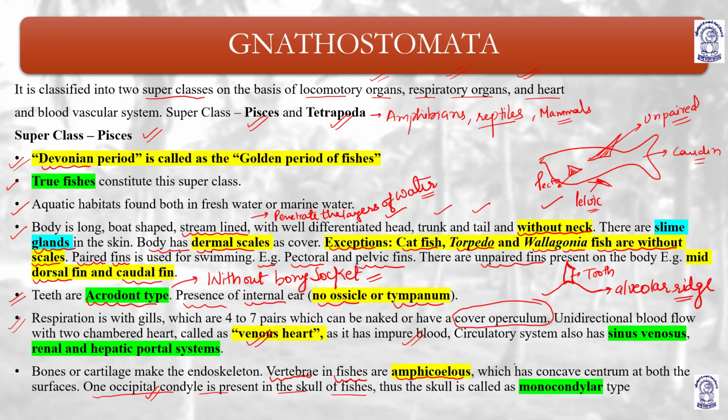They have paired fins and unpaired fins both. Paired fins are pectoral and pelvic, and unpaired fins are caudal and mid dorsal fin. Scales are not present in catfish, torpedo and Velagonia; the scales are absent. Understood? Is it clear? Now coming to the next.